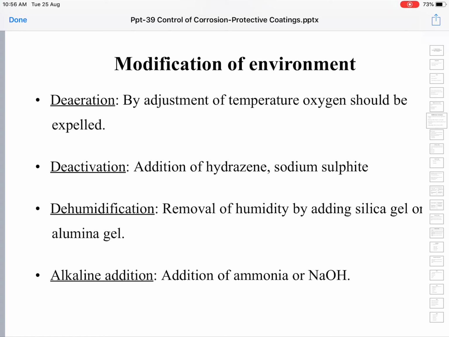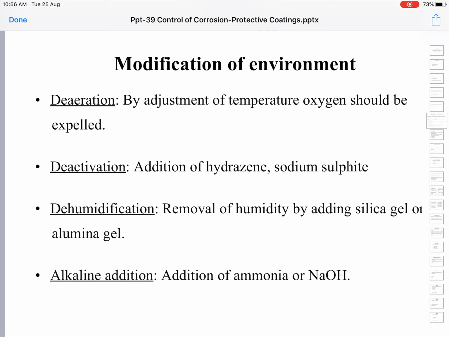Modification of environment can be done by de-aeration. The air in the immediate surroundings of the metal can be removed. That process is called de-aeration. This can be done by adjustment of temperature and removal of oxygen. There are certain chemicals which absorb oxygen. If such chemicals are used around the metal, the oxygen can be removed and the corrosion caused by this oxygen can be reduced.